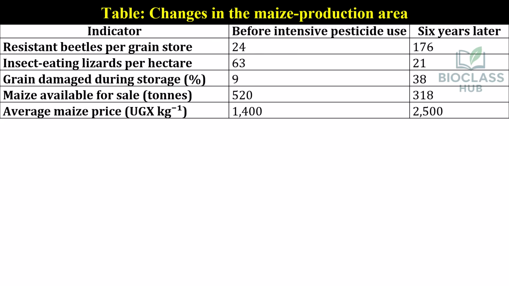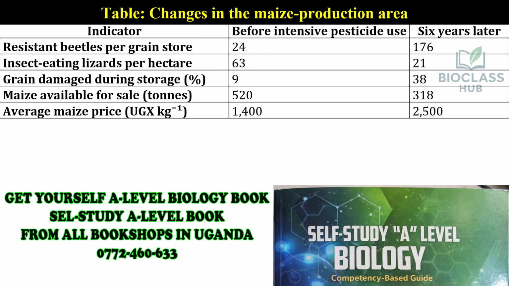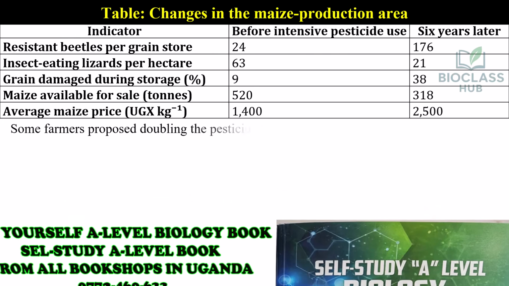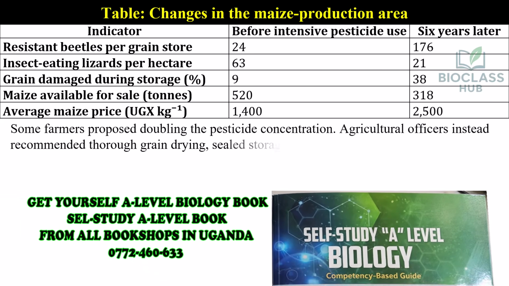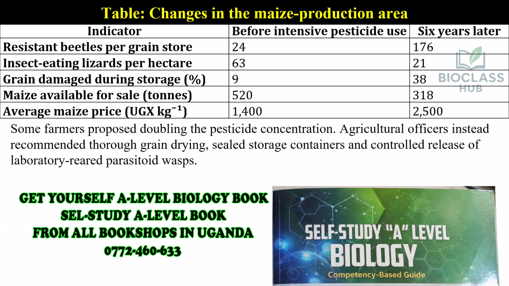Pause to analyze the table. Before and after, resistant beetles increased. This caused many changes in the parameters in the table. Some farmers proposed doubling the pesticide concentration. Agricultural officers instead recommended thorough grain drying, sealed storage containers, and controlled release of laboratory-reared parasitoid wasps.